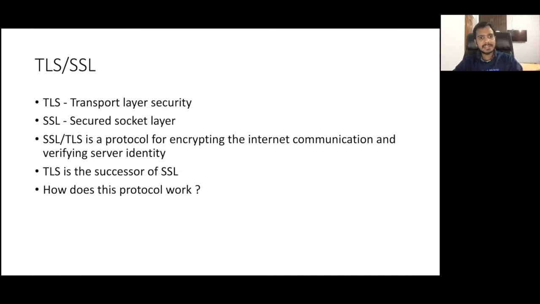Now, I have been talking about TLS or SSL here, so I will discuss that now. SSL stands for Secure Socket Layer, and SSL or TLS is a protocol for encrypting internet communication and verifying the server identity. This protocol is used for two purposes.